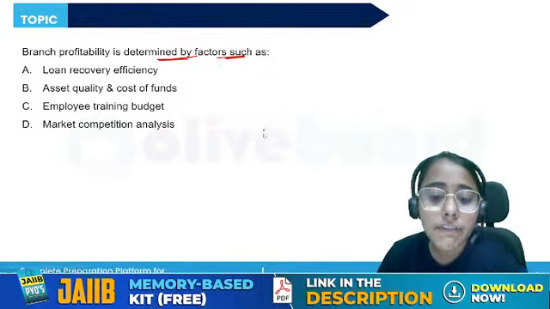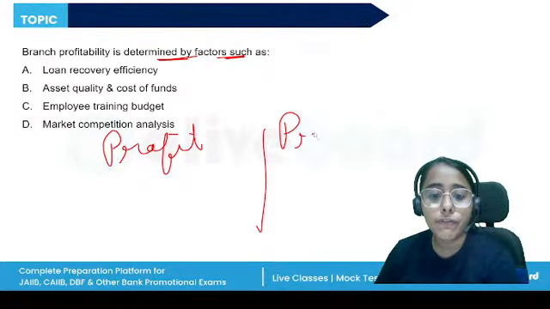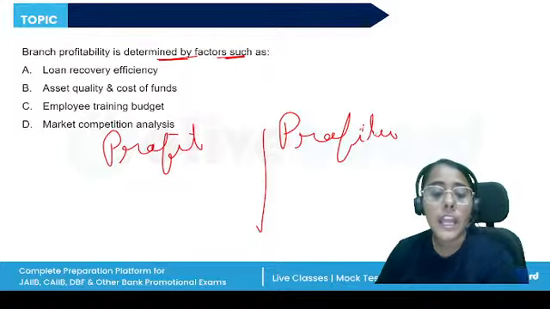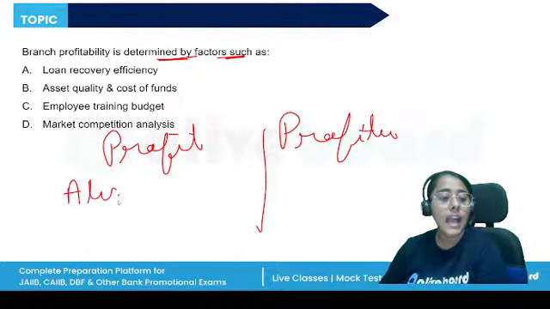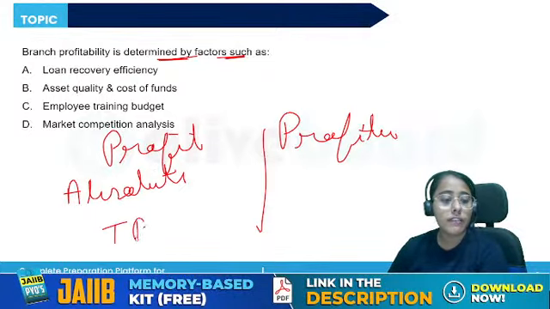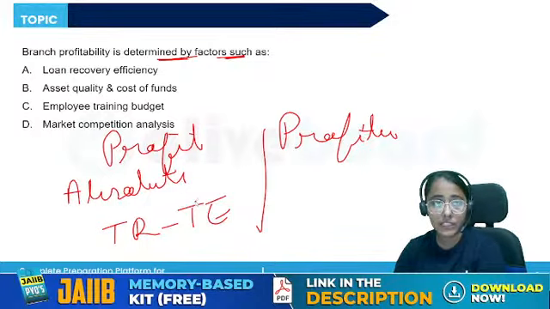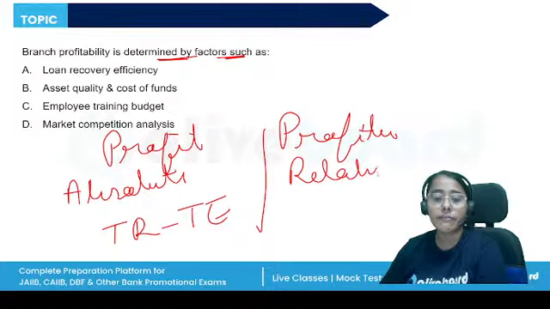Let us differentiate between profit and profitability. Profit is an absolute measure. Simply total revenue minus total expenditure, whatever money is left with us, we will say this is the profit that we have earned. Profitability, on the other hand, is a relative measure.